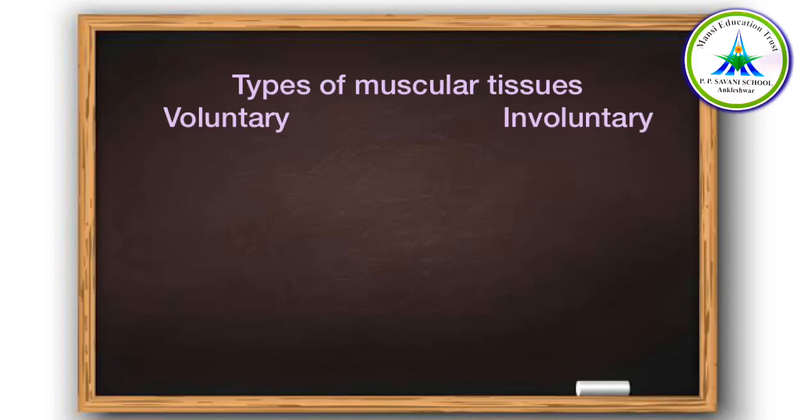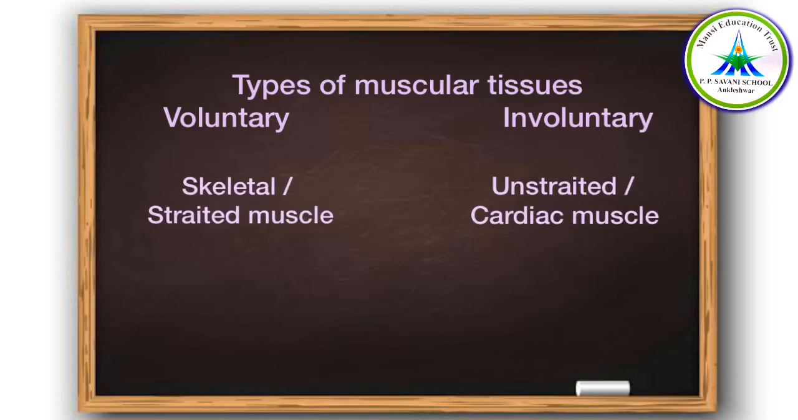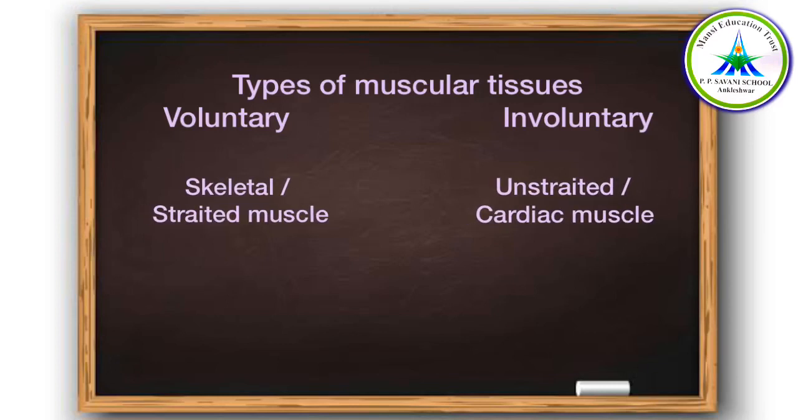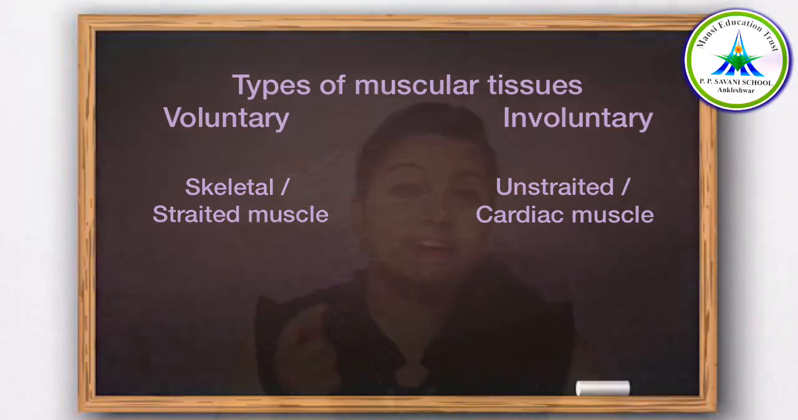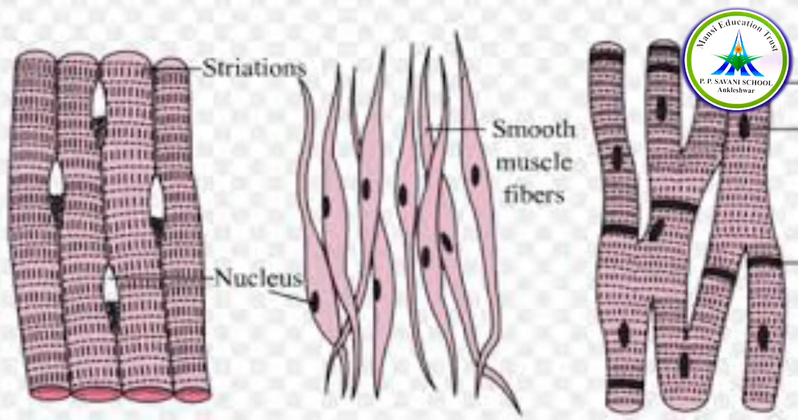Now when I talk about the voluntary, it is mostly attached with the bones and it helps in body movement, so it is called skeletal muscle. They are also called striated muscle. Now why do we say striated muscles? Striated muscles means the muscles which have light and dark bands. These are known as striated muscles. Cells of this tissue are long, cylindrical and unbranched.